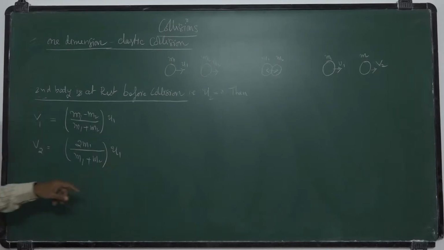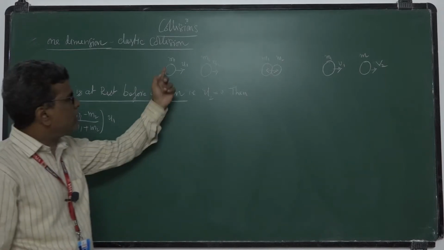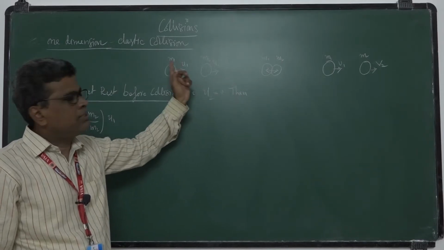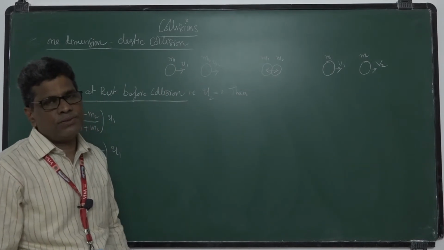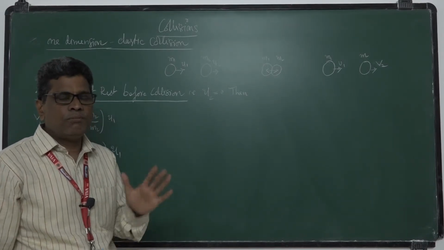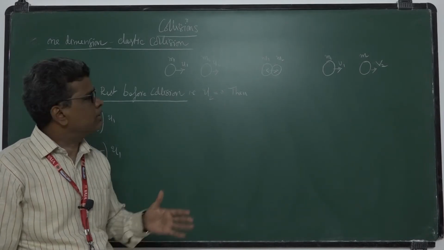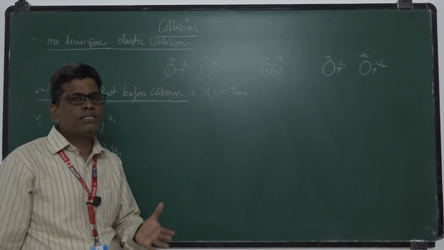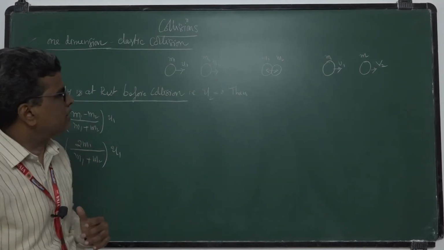After collision, it acquires some momentum, m2 v2, from the first one. So during collisions, they exchange their momenta. Total momentum remains constant, no doubt, but the momentum of the individual bodies changes, and may increase or decrease.